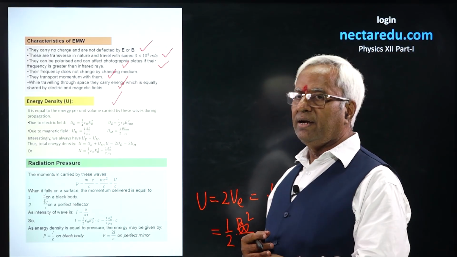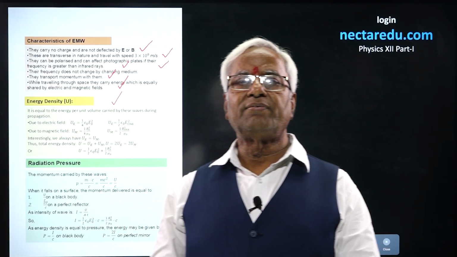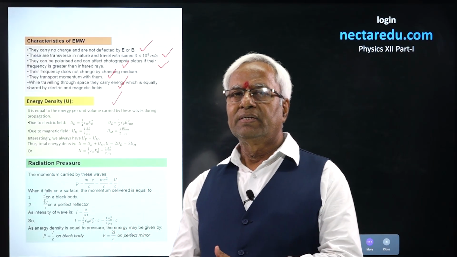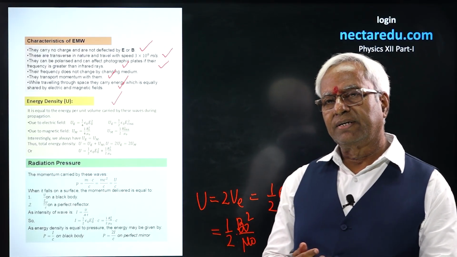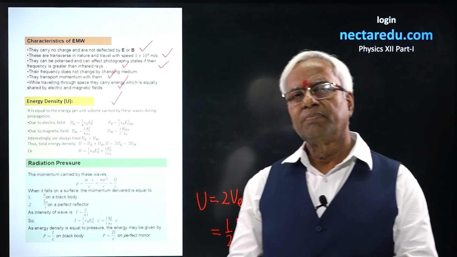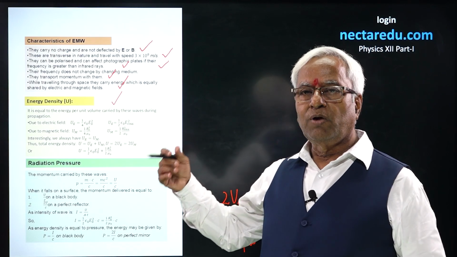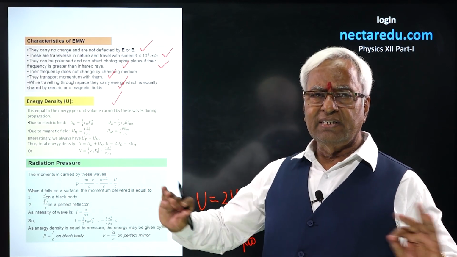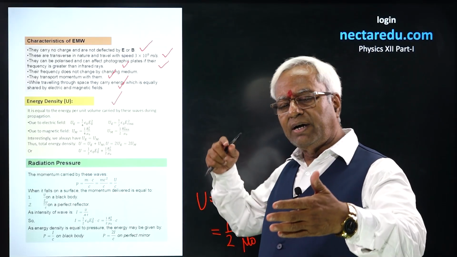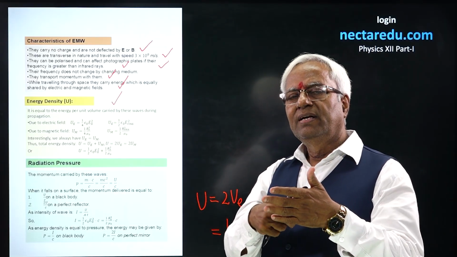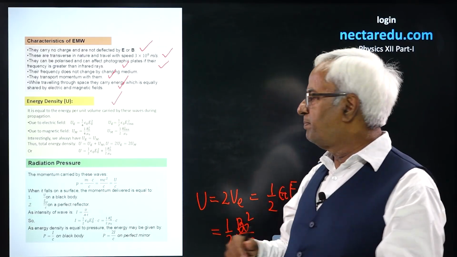Then finally, what's the radiation pressure? You see, it's very interesting when solar light falls on the earth, it applies pressure on the earth. It's 4.5 × 10^-6 newton per meter square. The pressure is quite, it's not ignorable, you'll have to consider its value. So, radiation also applies pressure. When electromagnetic waves fall on some surface, they are capable of applying pressure.